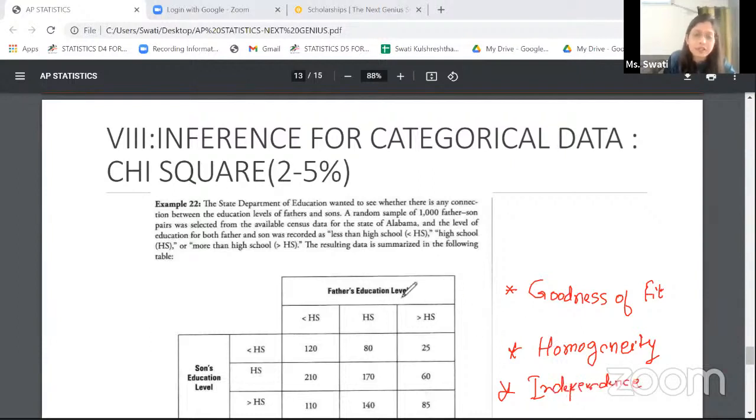So for example, sure, if you see they're linking father's education to son's education, they want to establish whether there is a dependence or not. So sure, I would use a chi-square test, a two-way chi-square test.